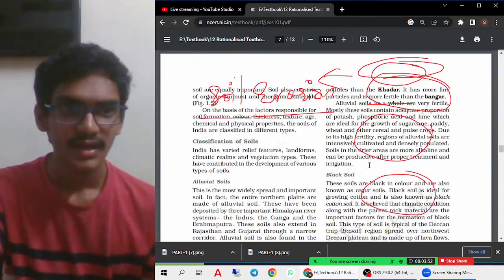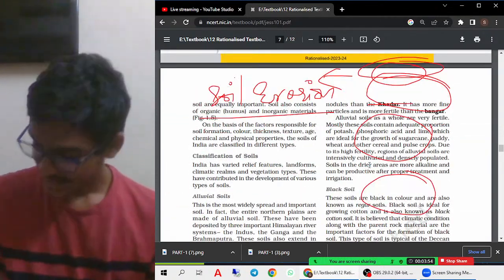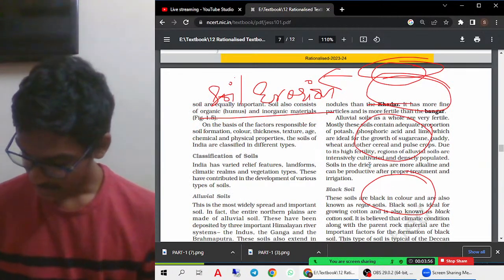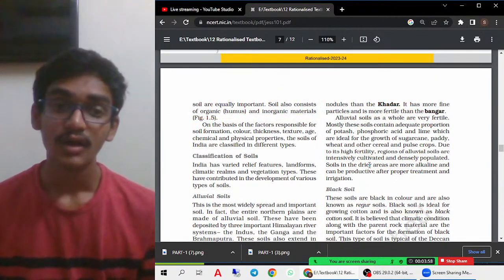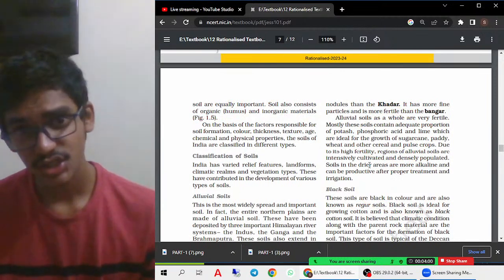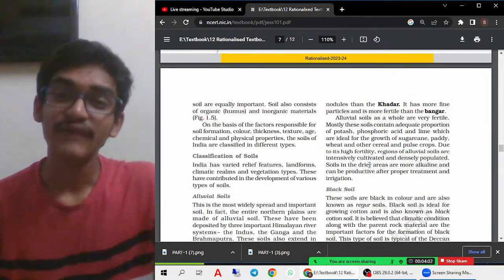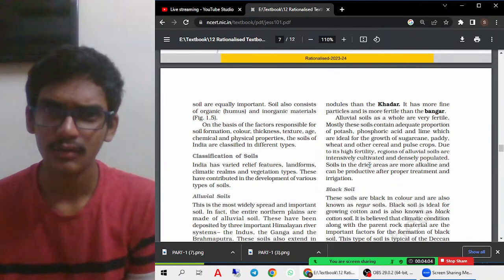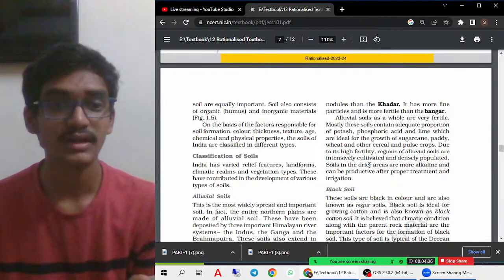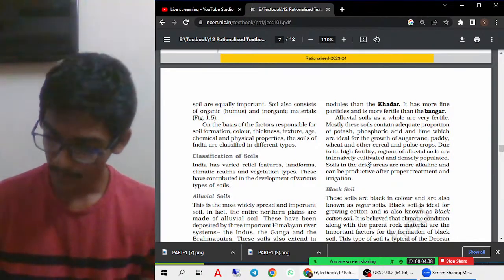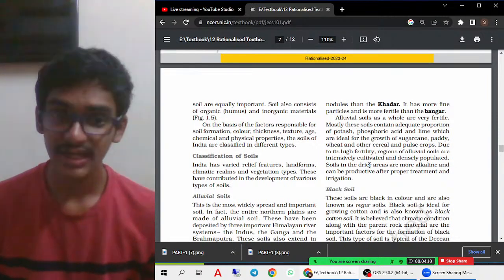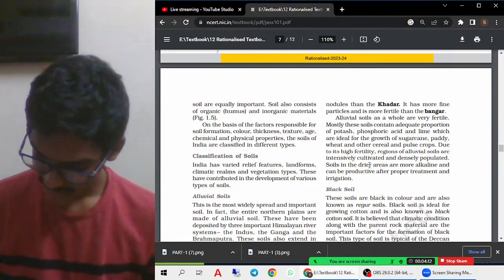Okay. Then let us try to understand how the soils are being categorized. Based on the different kinds of texture, based on the climatic conditions in which they are grown, based on factors like the quality of the soil, based on the age, based on the chemical and physical properties, soils are being classified into 6 types. So the first important soil is the alluvial soils.